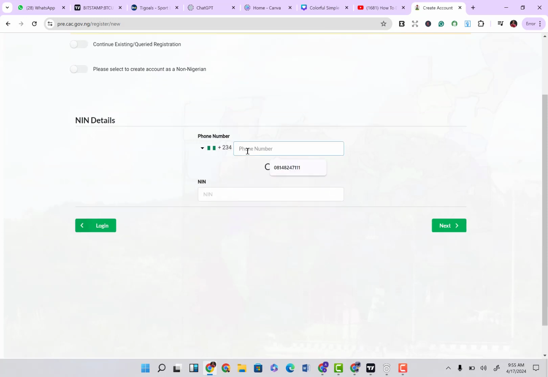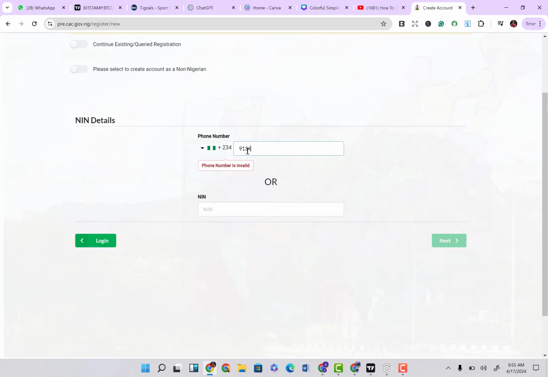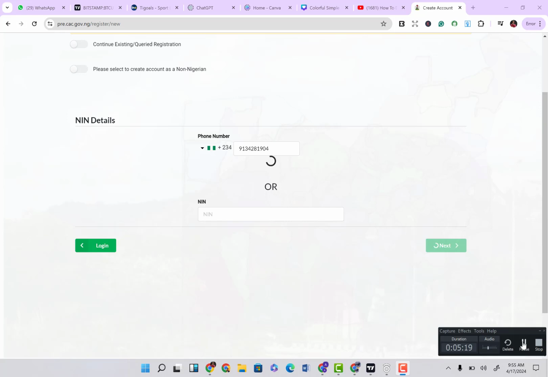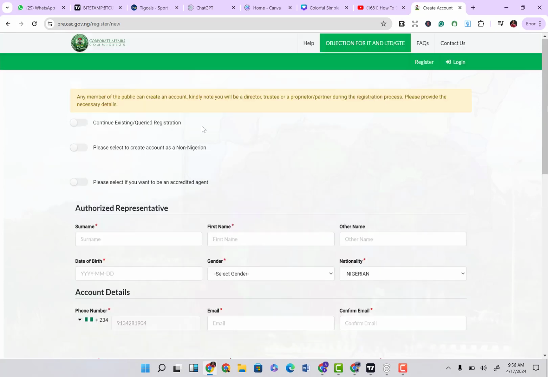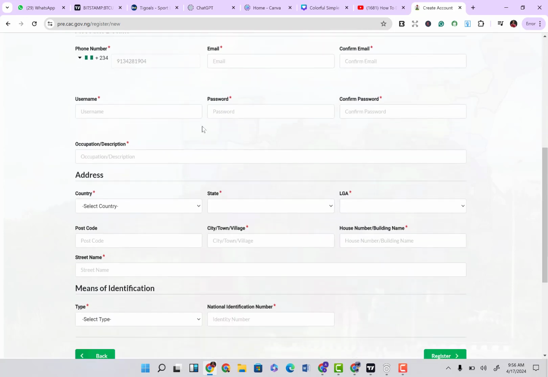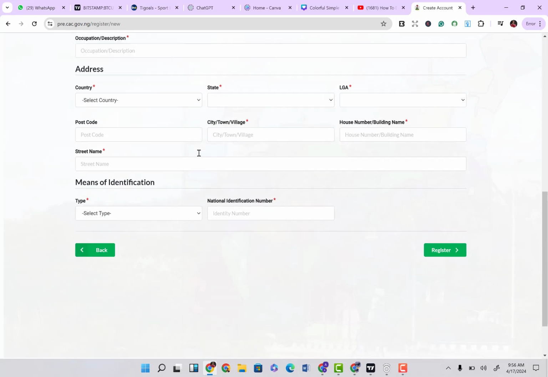So first of all, what I want to do here is I'm just going to enter my phone number. So I just entered my phone number. Give it some time, it's going to process the phone number. The next thing I want to do is to click on next. And then it's going to bring you to this platform where you will need to do a few registrations or input some documents, some details and all that.